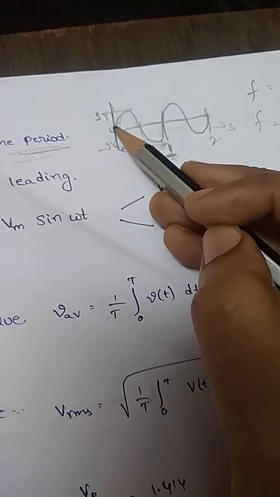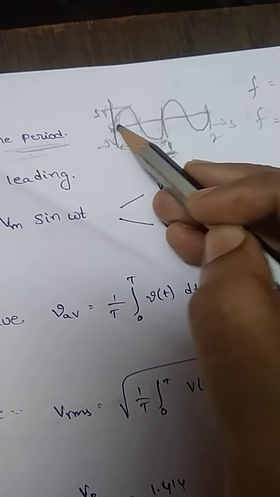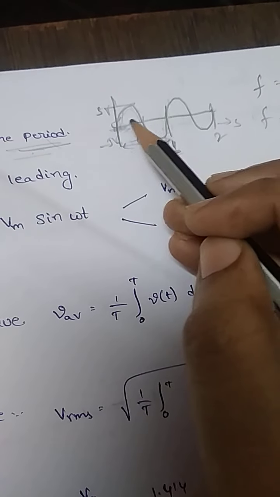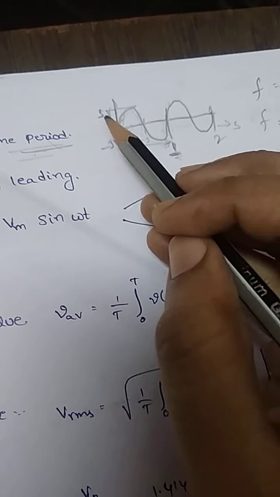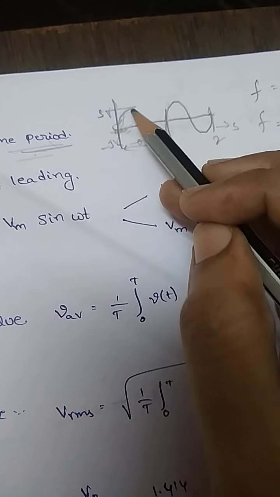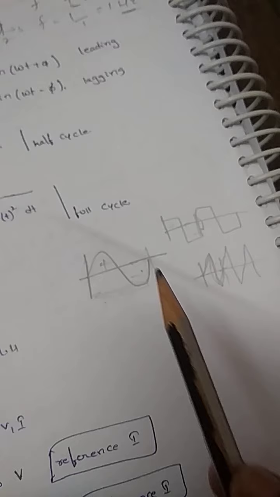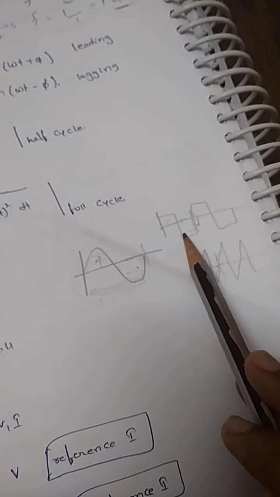Here I am considering 0 as my reference point. From this reference point, I may choose the waveform as leading or lagging. Before going into this, you may have a doubt: why, for an alternating wave, do we mostly choose the sinusoidal waveform instead of the square or triangular waveform?